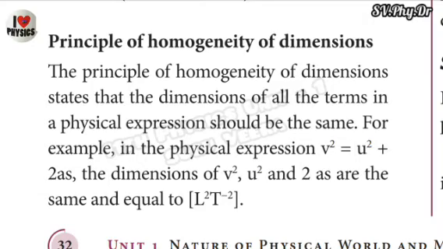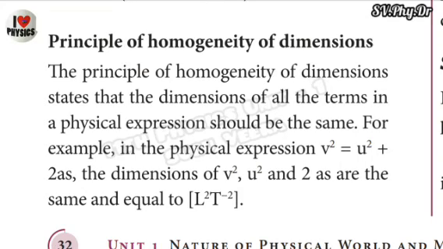Principle of homogeneity of dimension. The principle of homogeneity of dimension states that the dimensions of all the terms in a physical expression should be the same. For example, in the physical expression v squared equals u squared plus 2as, this is a kinematic equation. Small v means final velocity, small u means starting velocity, that means initial velocity, a means acceleration, and s means displacement.